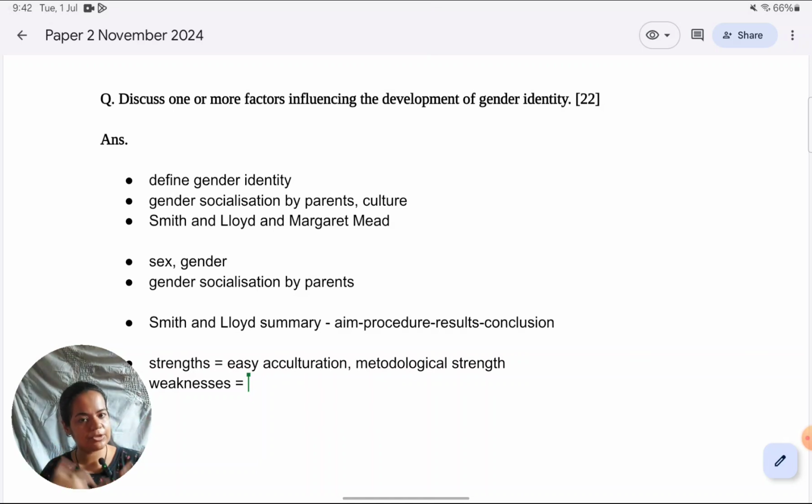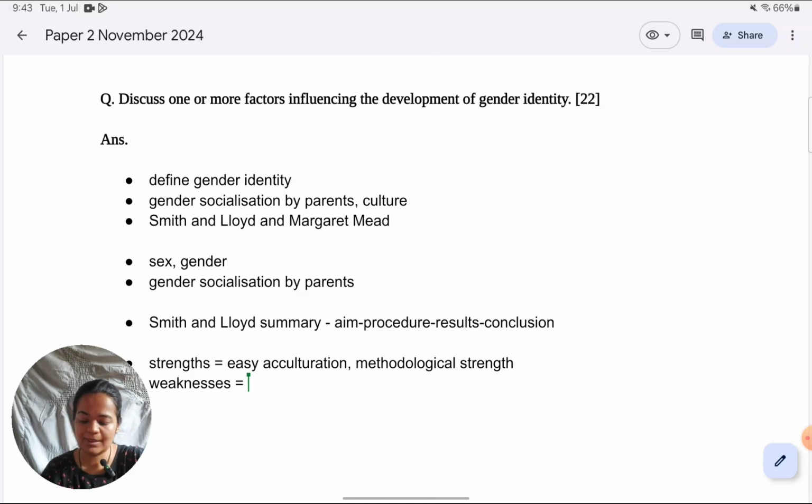It's only that the child is dressed in either a pink or blue suit. That just goes to show that actual sex of the child does not matter. It's the perceptions of the parents which matters, meaning that we cannot attribute gender identity in that sense to the mannerisms of the child or the temperament of the child. It's purely parents' expectations from the child. So very well controlled study essentially, which gives good credibility to the role of parents in socializing children.